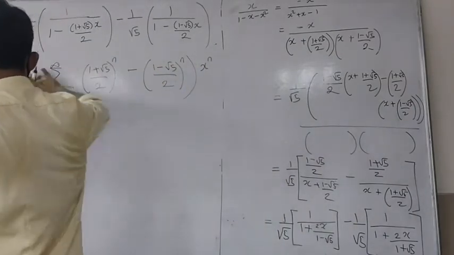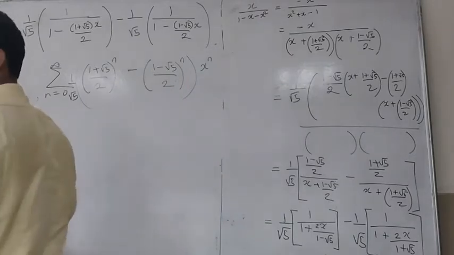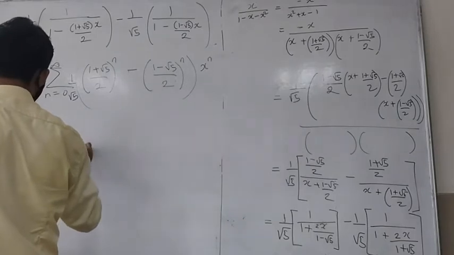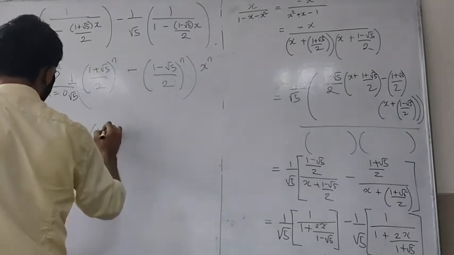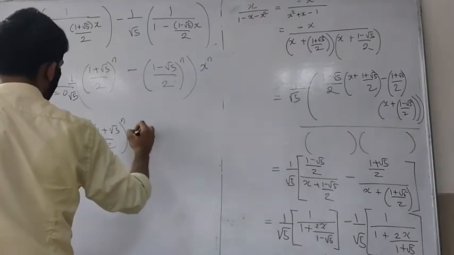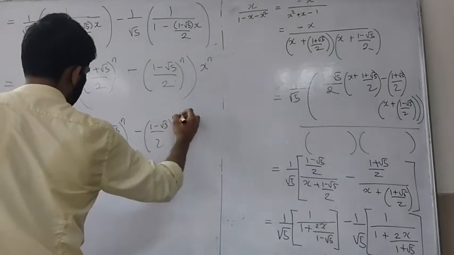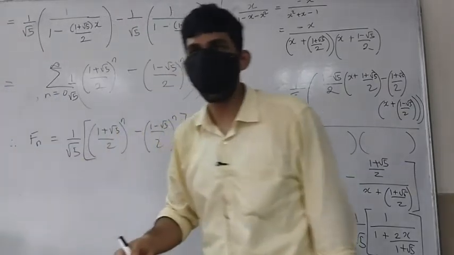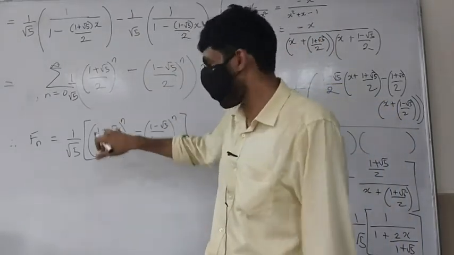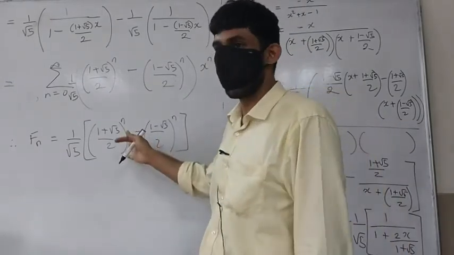You can push the 1 over root 5 in. What does this tell me? My fn will be 1 over root 5 times ((1 plus root 5) by 2) raised to n minus ((1 minus root 5) by 2) raised to n. Now you have got a formula for fn, where you just plug the value of n, you will get the value of fn. Correct? If you want f10, plug the value of 10 and you get.